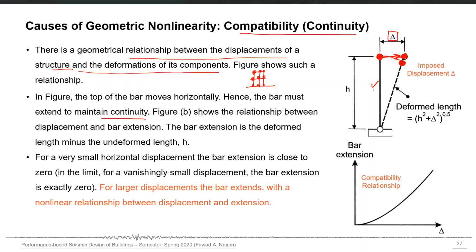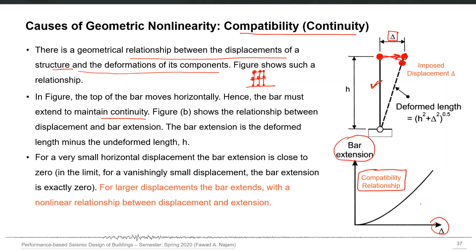But the relationship between bar extension and delta is not linear for a real rod or a real element. This is called the compatibility relationship, or continuity relationship: the relationship between the deformation within the element and the end displacement, in this case between bar extension and delta. That relationship is not linear.